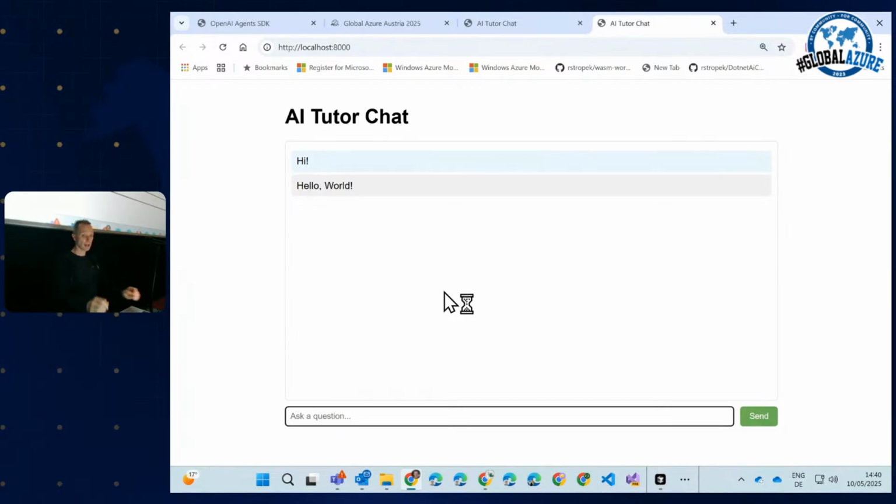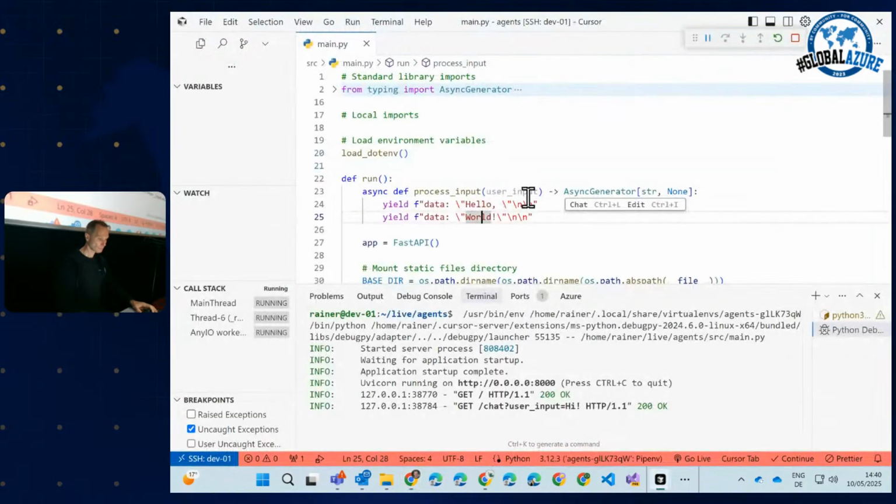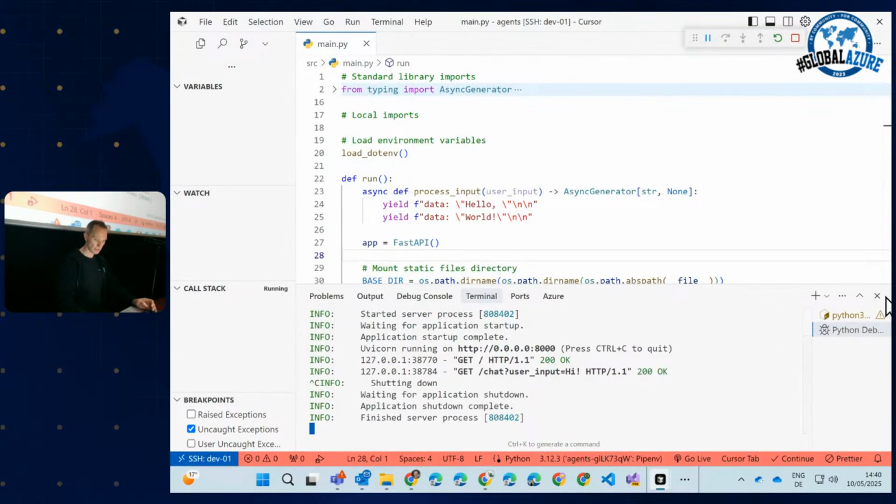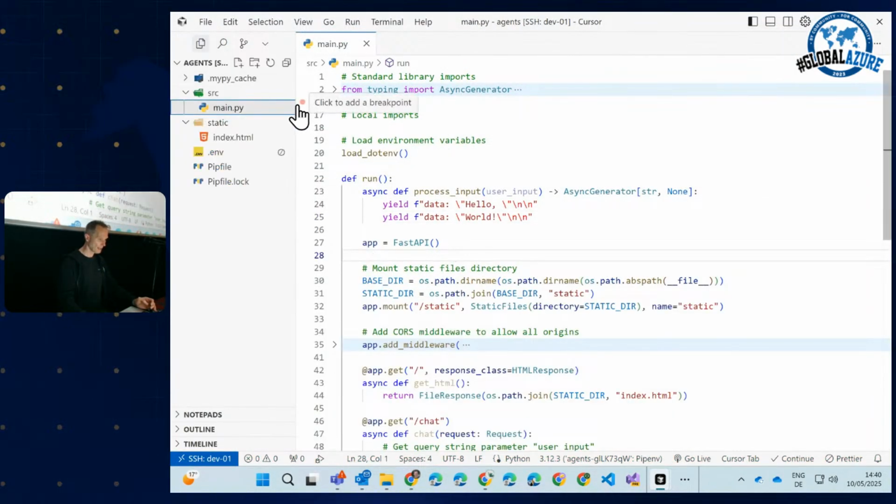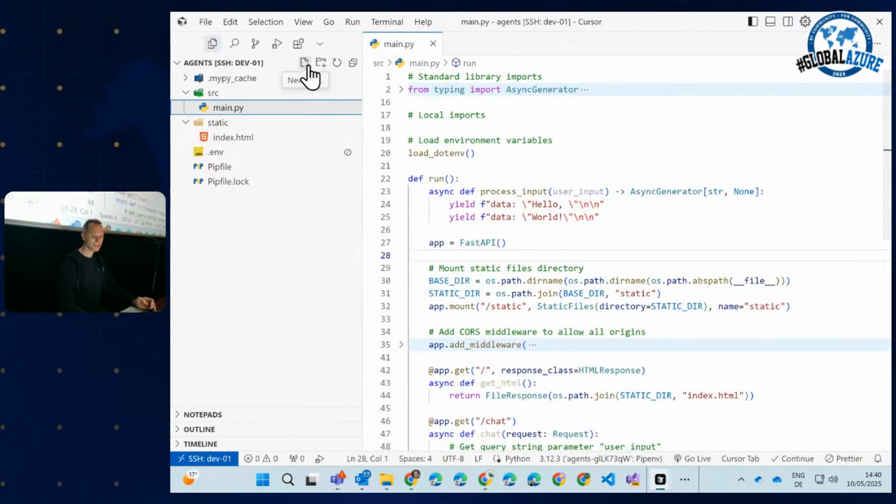Now, let's add our first agent. Okay, let's stop this. Good. Let's program an agent with this agent framework. And the first agent that I would like to work on together with you is a Python tutor. So let's call it a Python tutor.